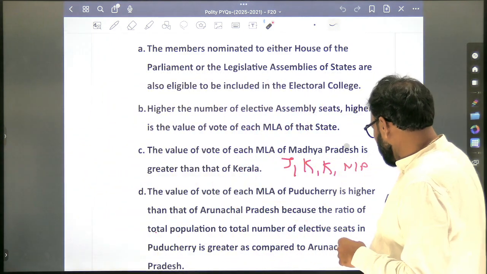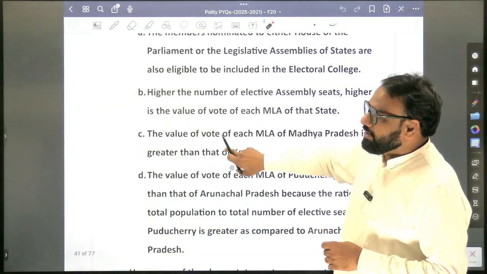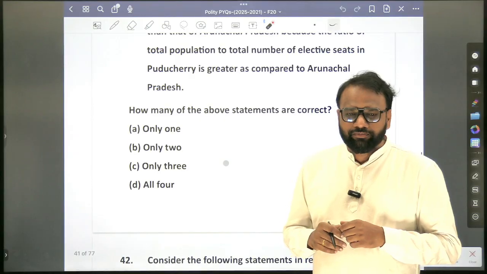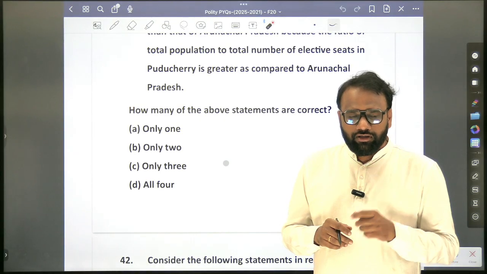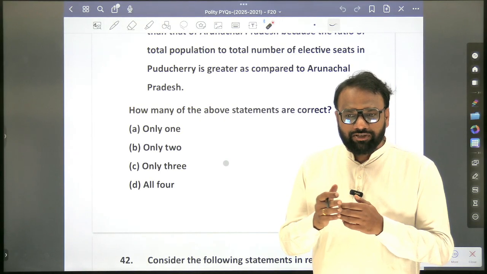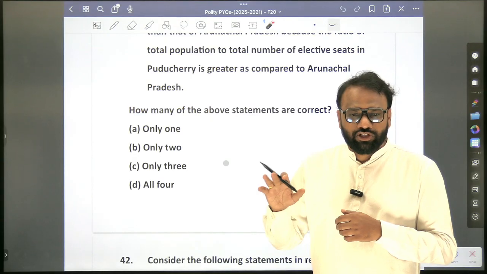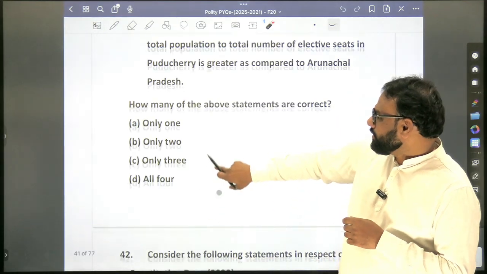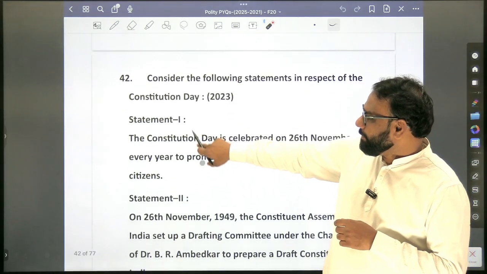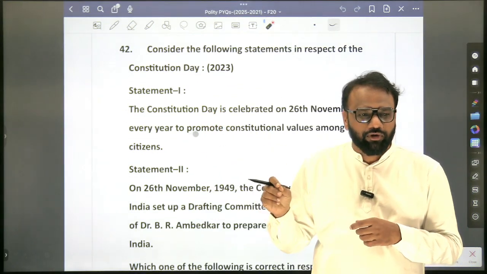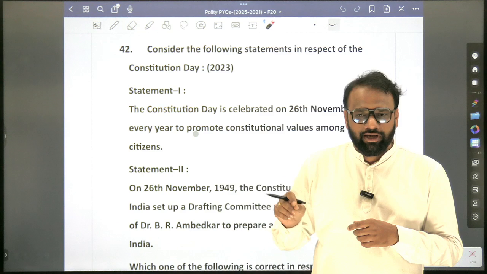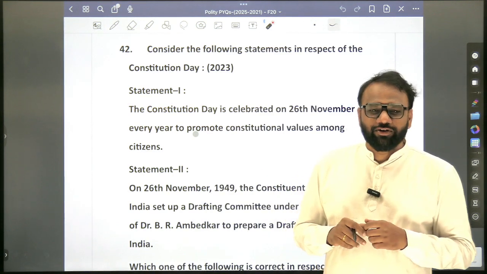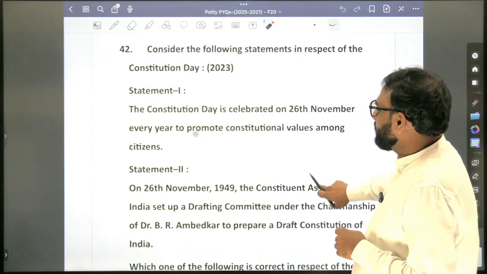So we cannot exhaustively prepare for each and every state the corresponding number of MLAs and the vote value of each MLA. Okay. Now the value of MLA's vote value changes from state to state. Okay, so this was one of the options probably set in 2019 or 18. So the Rajya Sabha MP vote value and the Lok Sabha MP vote value, both of them are same in presidential election. Yes, sir. What's the value? 708. Okay, 708.